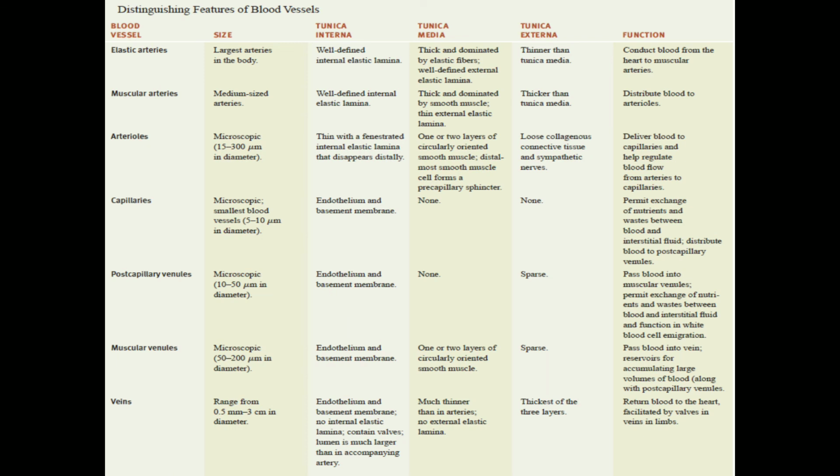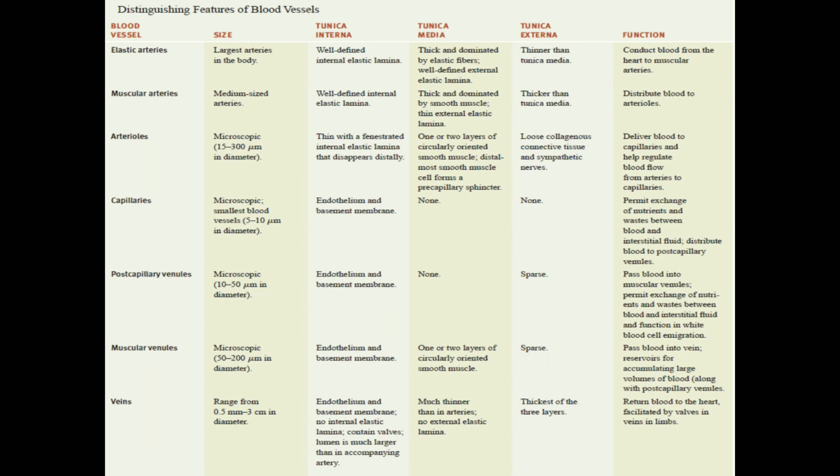Arterioles are microscopic in nature. The diameter is around 15 to 300 micrometers, and the tunica interna is very thin with many pores or fenestrations. In the tunica media, one or two layers of circularly oriented smooth muscle are present, and they form a precapillary sphincter. The tunica externa is made up of loose collagenous connective tissue, and it is innervated by the sympathetic nervous system. The function of the arterioles is to deliver blood to the capillaries and help regulate the blood flow from the arteries to the capillaries.